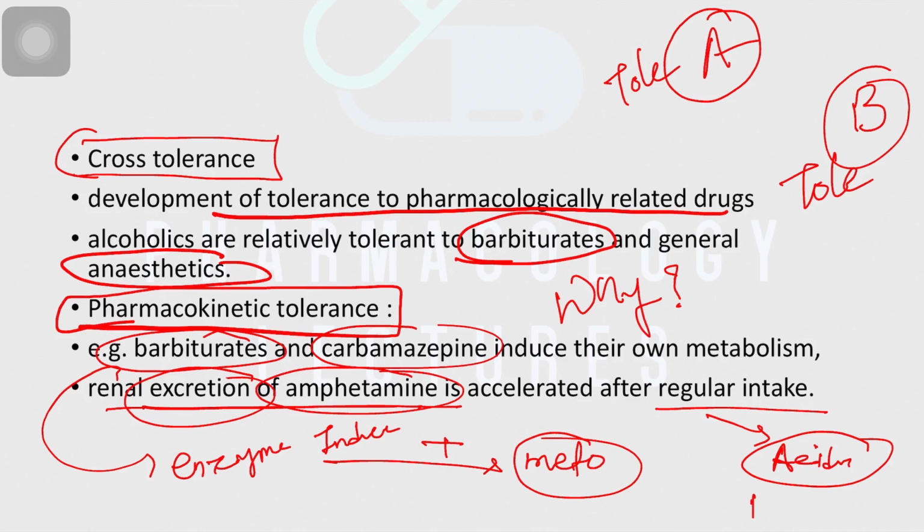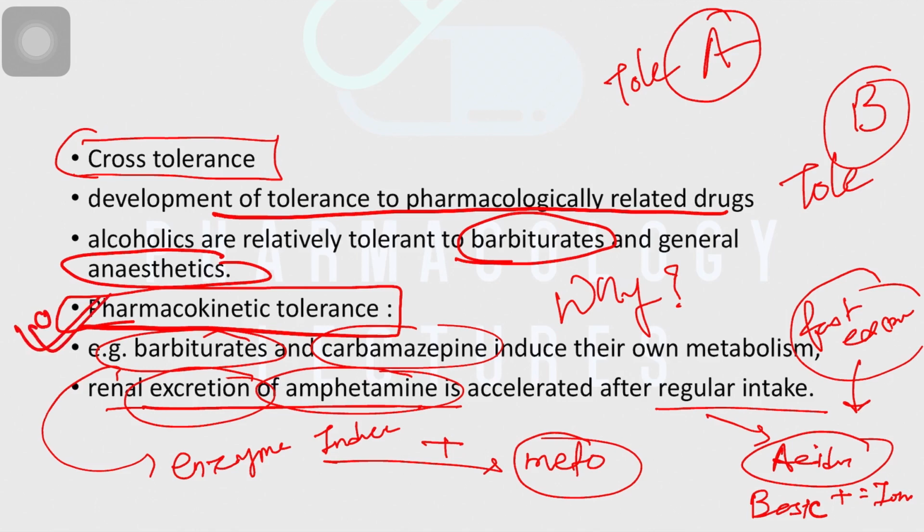Now, amphetamine is a basic drug. A basic drug in acidic urine would be ionized, and this ionized drug won't get reabsorbed and will be excreted faster. Because of this fast excretion, again you need to take higher doses to get the same concentration, and this is how tolerance develops.